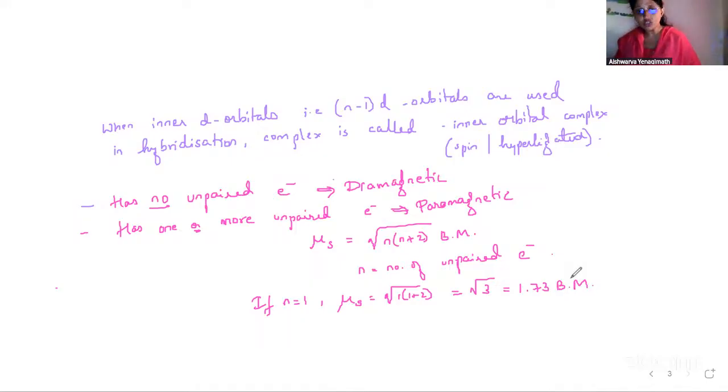So on the basis of the value of this magnetic moment, we can predict the number of unpaired electrons present also. If we know the number of unpaired electrons in the complex, then it is possible to predict the geometry of the compound. So valence bond theory idanne ಹೇಳಿತು. It was able to explain the magnetic properties of the compound and it was also able to explain the structure of the compounds. Howda?